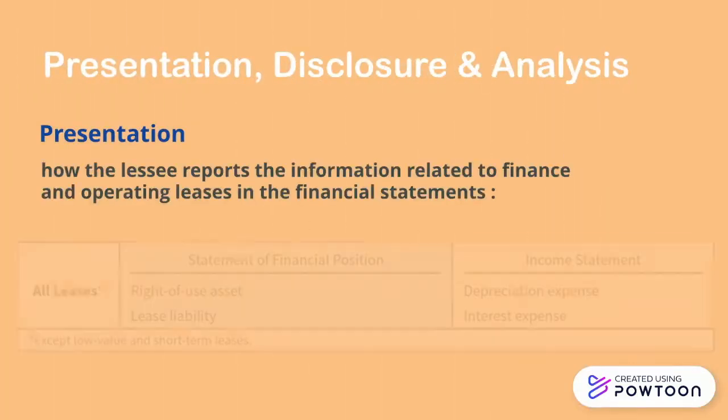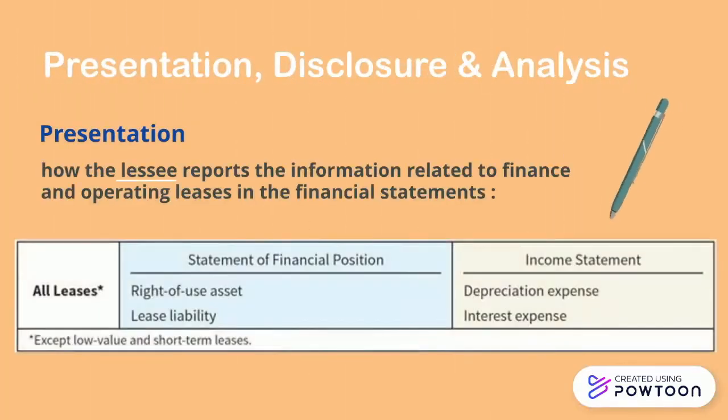For the second problem, we have presentation, disclosure, and analysis. For presentation, the summary is of how the lessee reports the information related to finance and operating leases in the financial statements. So, for the right-of-use asset and lease liability, both of those accounts are reported to the statement of financial position. Whereas for depreciation and interest expense account, they're reported to the income statement.